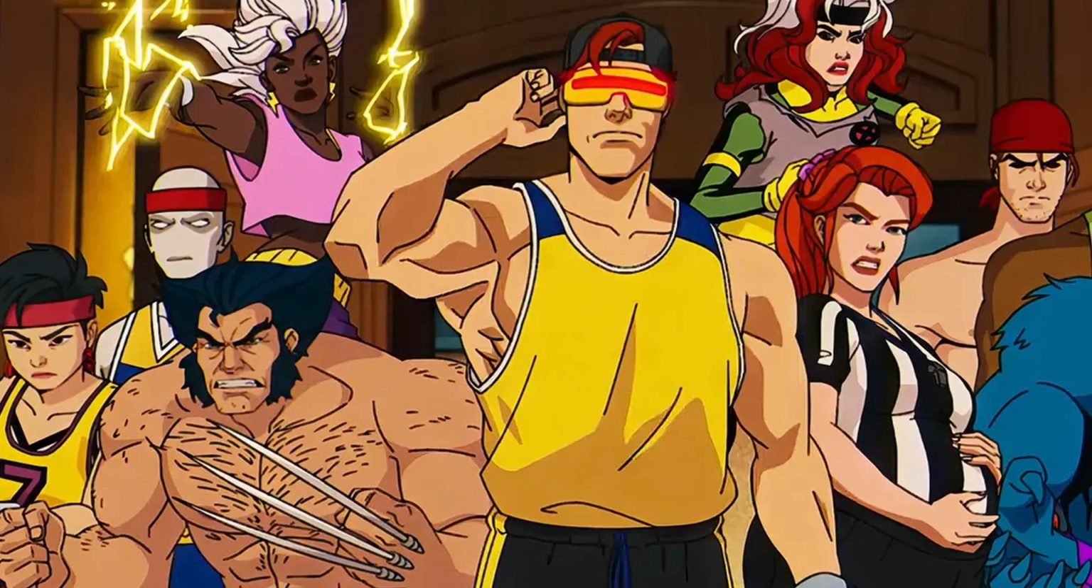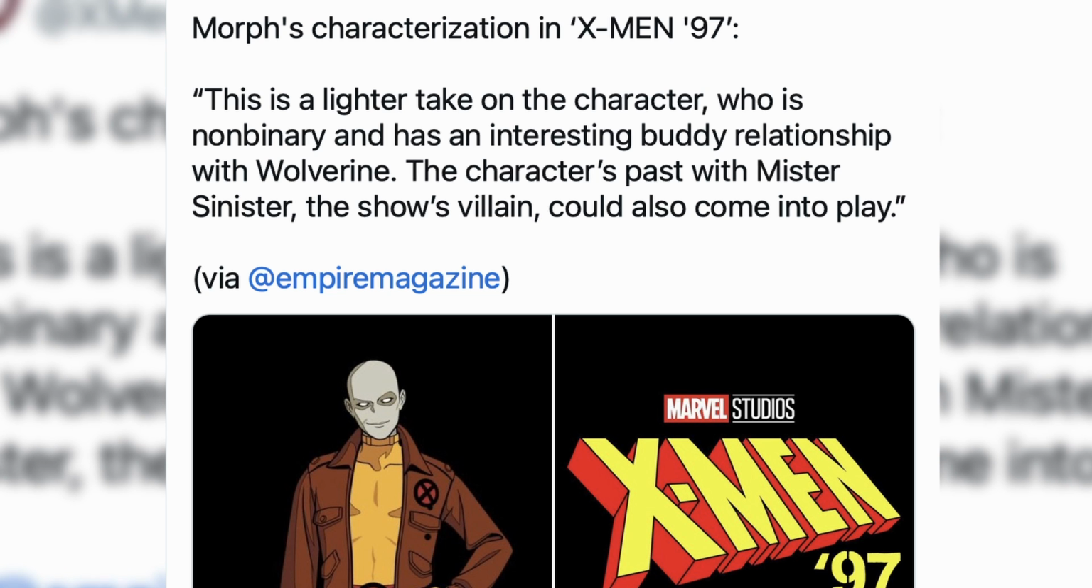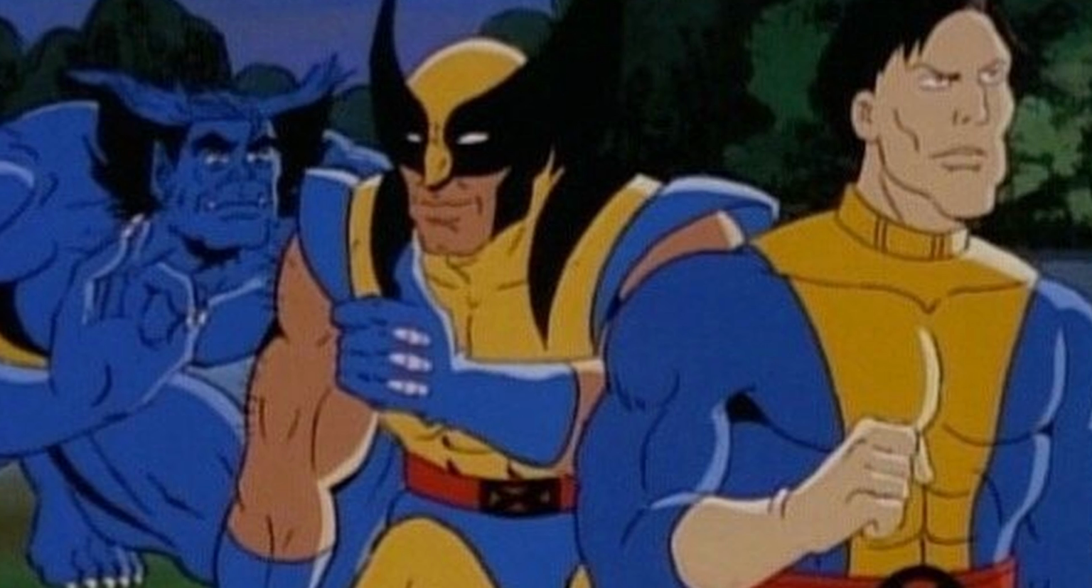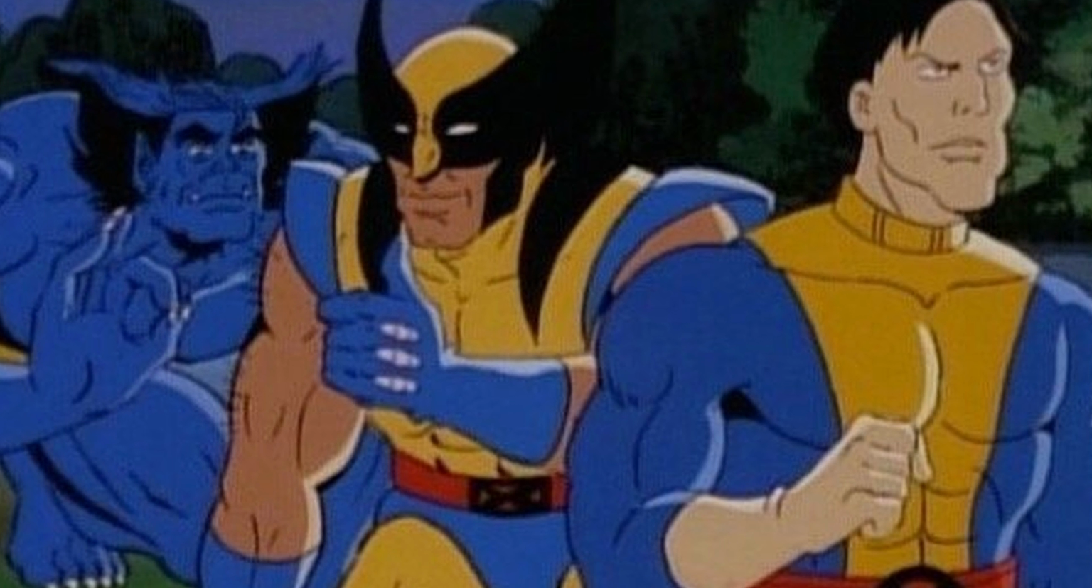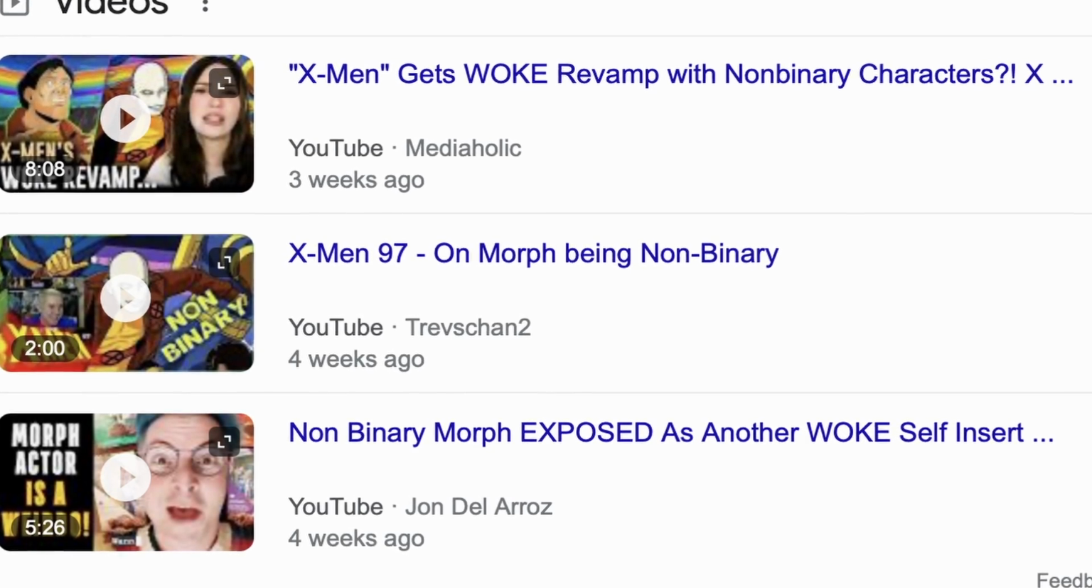The only other thing that we do know about his character from some bios that have been published is that Morph is non-binary and has an interesting buddy relationship with Wolverine. It's also said that this will be a lighter take on the character, so while the hate towards Morph being non-binary from haters is predictable and dumb, I can understand the sentiments from some folks who don't want Morph's character to be completely changed because the majority of his character was shaped by his trauma with near-death experiences and being manipulated by Mr. Sinister. So hopefully this show doesn't undermine his already limited character development.